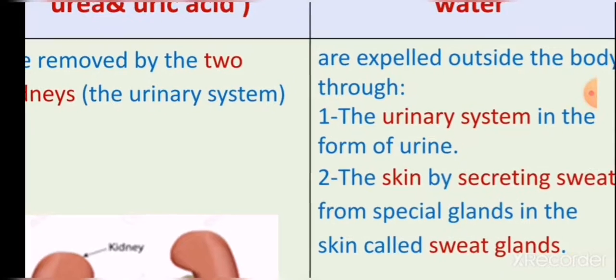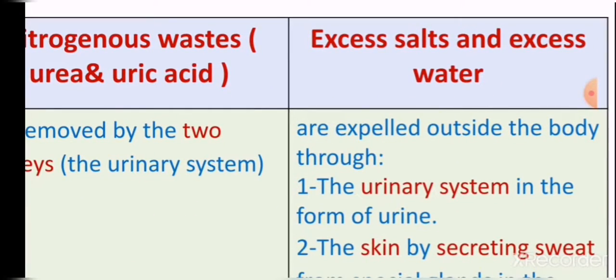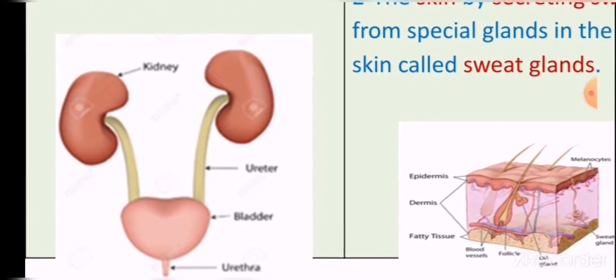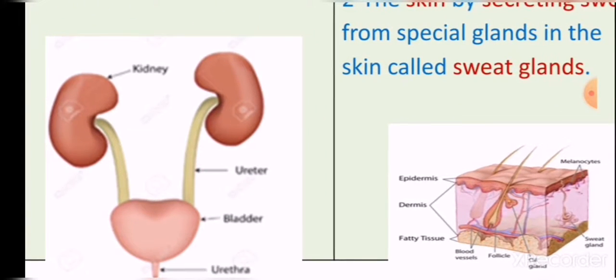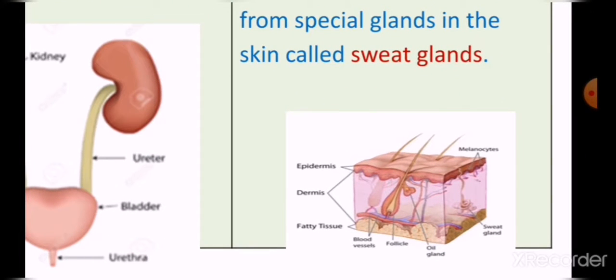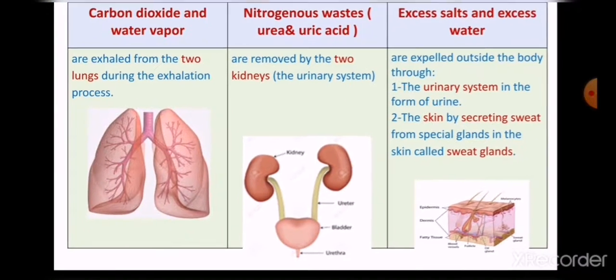Also the excess salt and excess water are expelled through the urinary system in the form of urine and through your skin. This picture is part of your skin, through the sweat glands, in the form of sweat. These sweat glands are special glands that produce sweat.